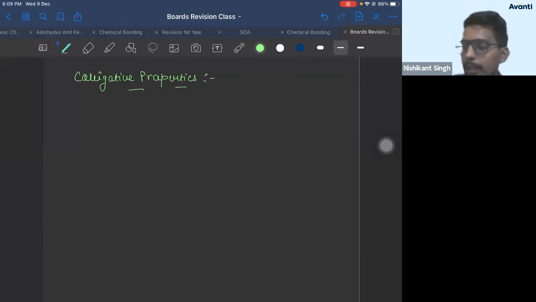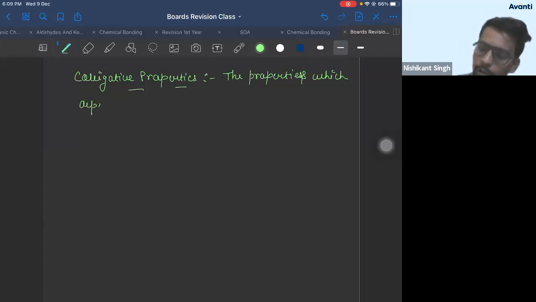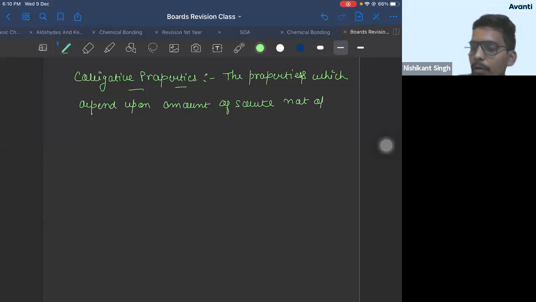Colligative properties are the properties which depend upon the amount of solute, not on the nature of solute, right?